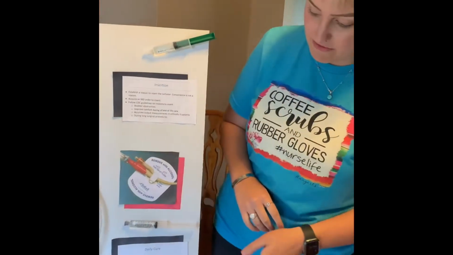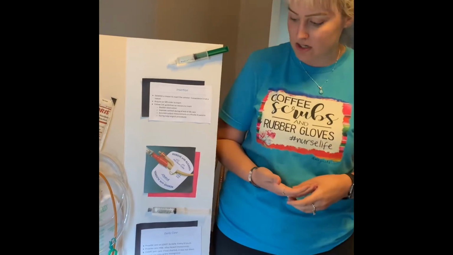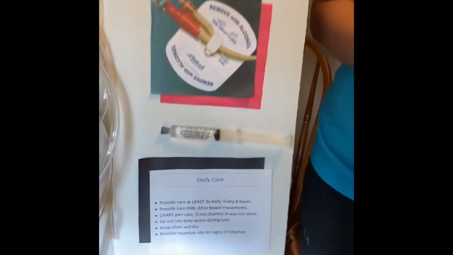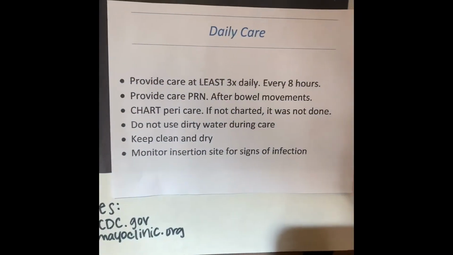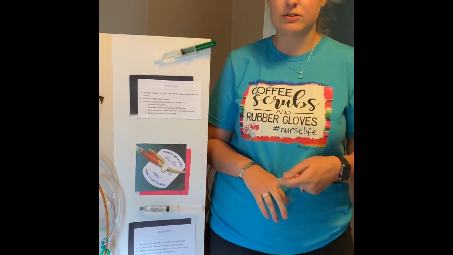So daily care for our catheter, we want to make sure that we clean it at least 3 times a day, usually every 8 hours or as needed. And we want to make sure that we keep the area clean and dry, monitor for any signs of infection, and then chart any peri-care that we do and what it looks like.